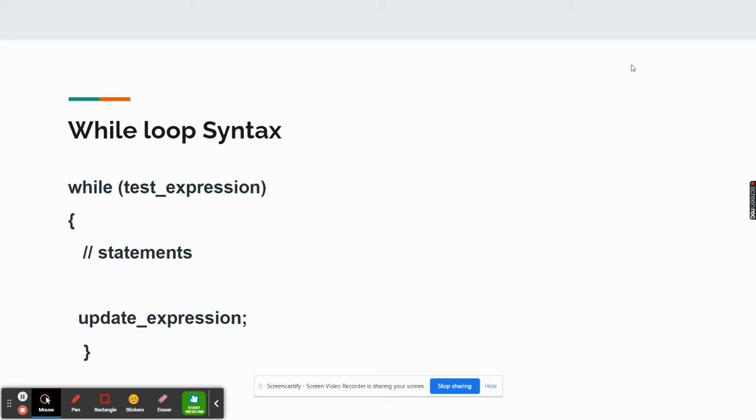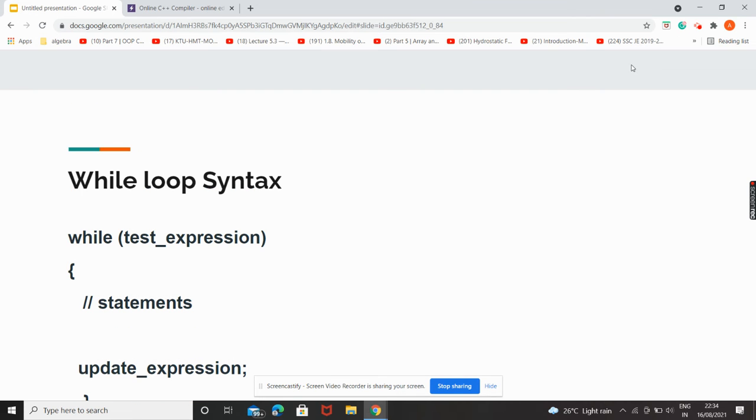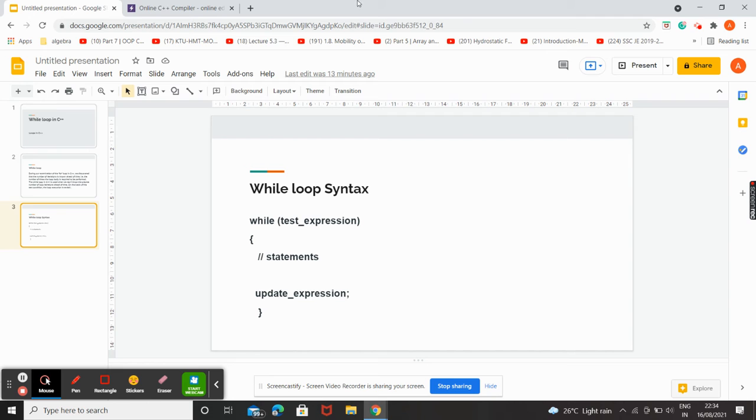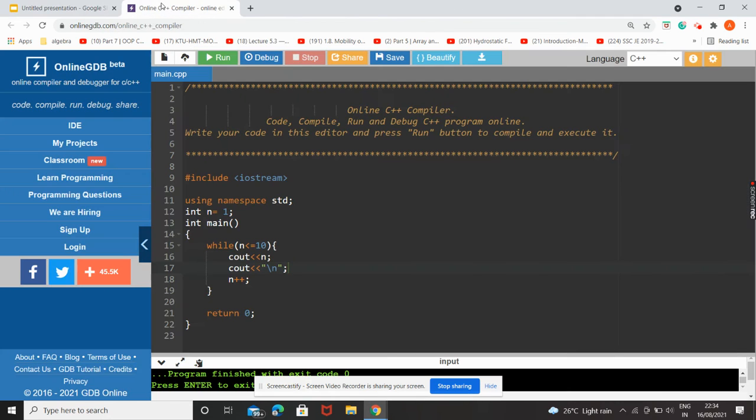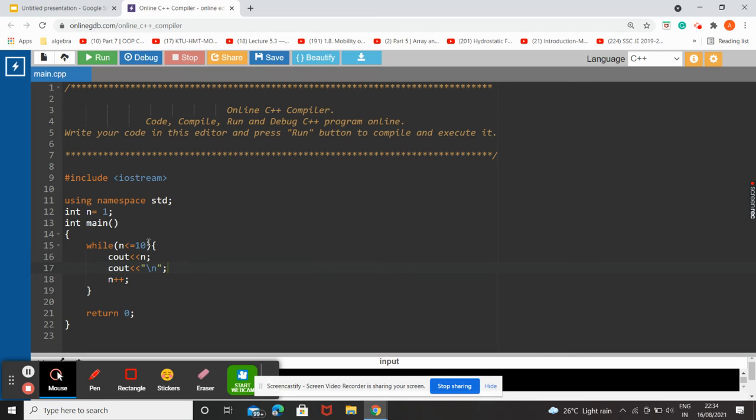So now let us look into a sample program of while loop. So this is a sample program of while loop. So the heading is same, and I have declared a variable n, and I have already given an initial value of 1.